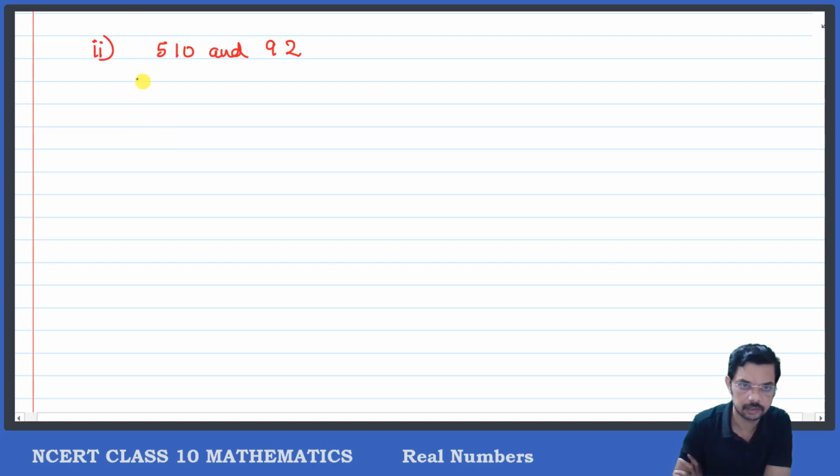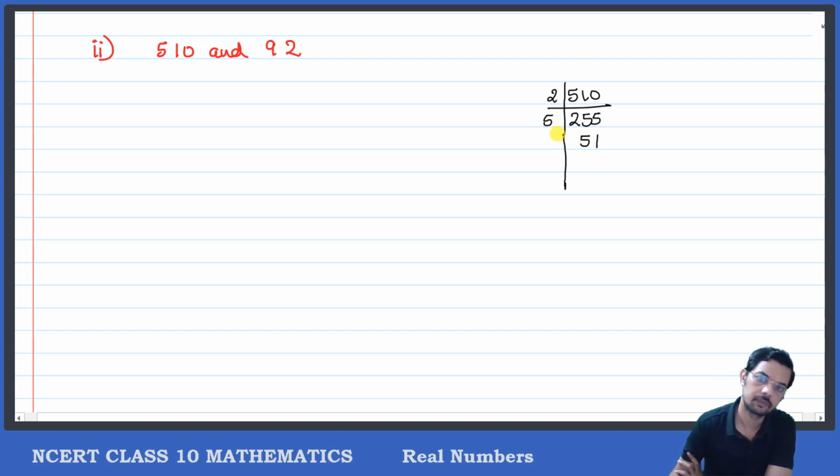For the prime factorization of 510: 2 5s are 10, 5 5s are 25, 51 is 3 into 17, and 17 ones are 17.